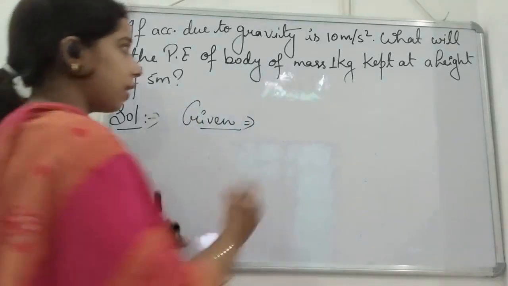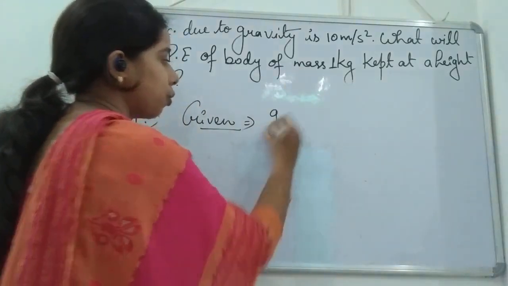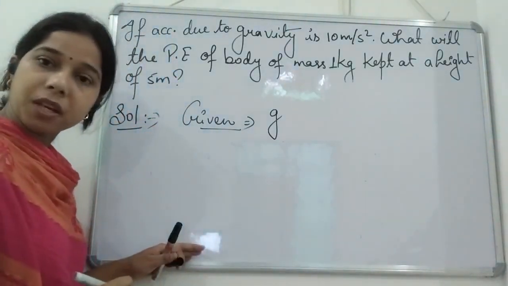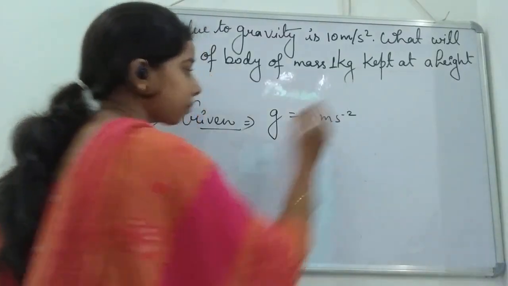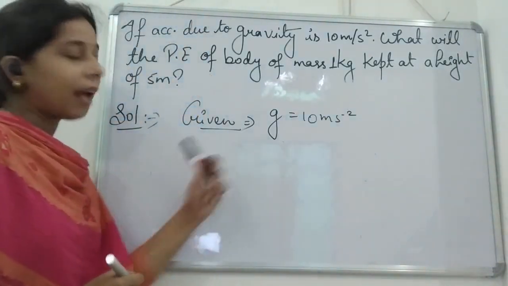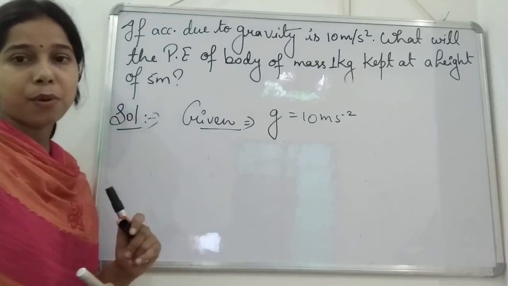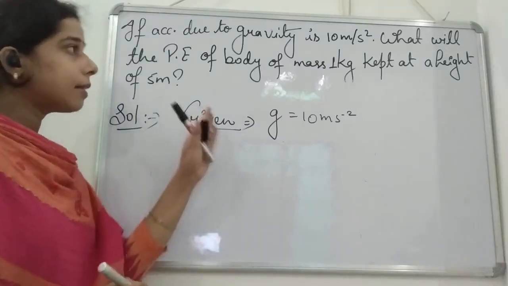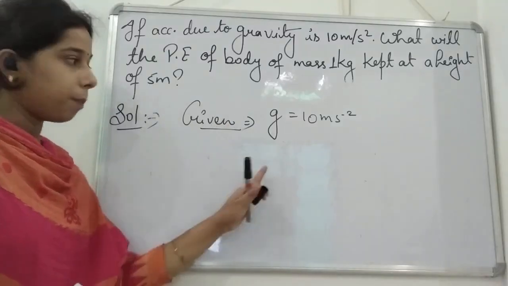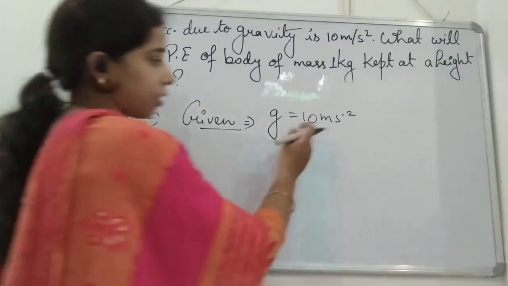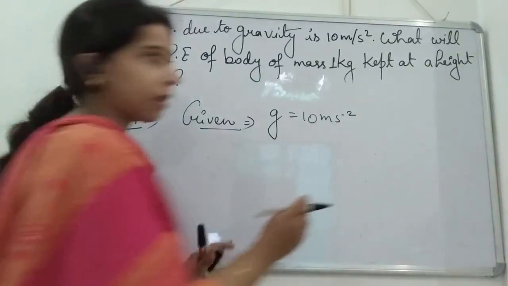The first thing given here is acceleration due to gravity, which we represent by g, and that is 10 meter per second square. I told you yesterday the value of acceleration due to gravity is 9.8 meter per second square, but since it is given as 10 meter per second square, you will simply put the value of acceleration due to gravity as 10 meter per second square.